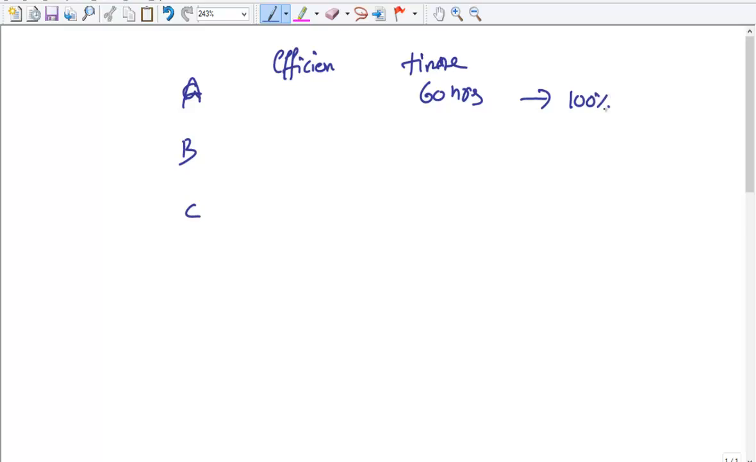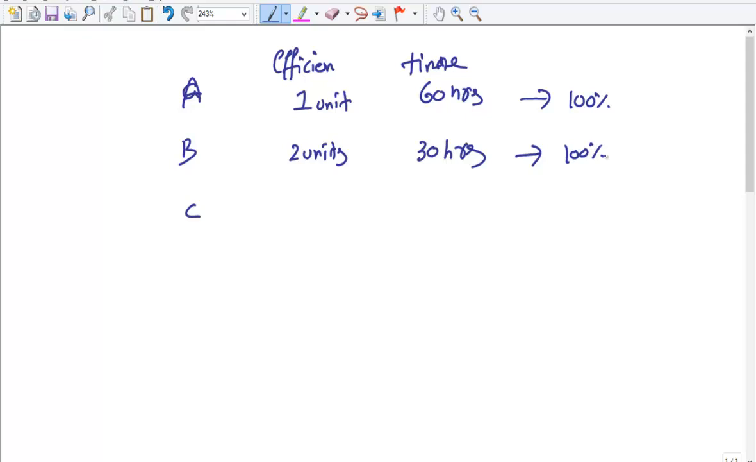Machine B is twice as efficient. So if the efficiency of machine A is 1 unit, then you can say machine B is 2 units. Then you can say that the time it takes for B to finish is going to be half of the time of A, that is 30 hours. So they finish 100%.